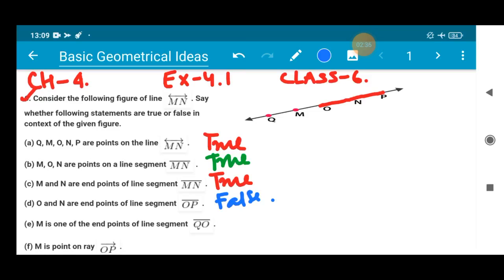Number E, M is one of the end points of the line segment QO. So where is QO? QO is here, and they are saying that of the line segment QO, M is one of the end points. Is it? No. How is that possible? If QO is the line segment, then the end points will be Q and O, not M. M is the point that lies on the line segment QO. Yes, so the statement is false here. That's absolutely false. Easily you can predict the situation by looking at the figure clearly, right?